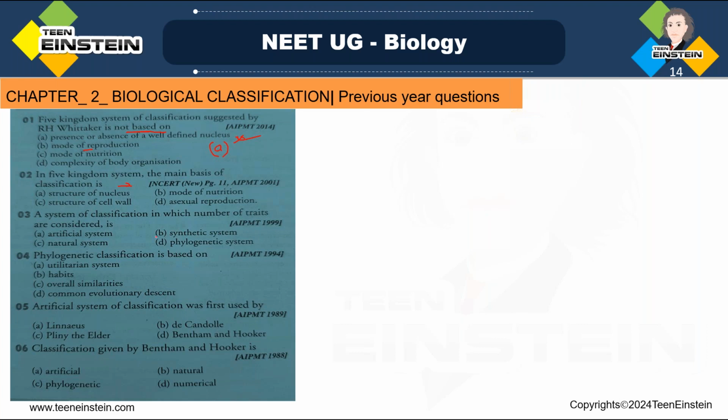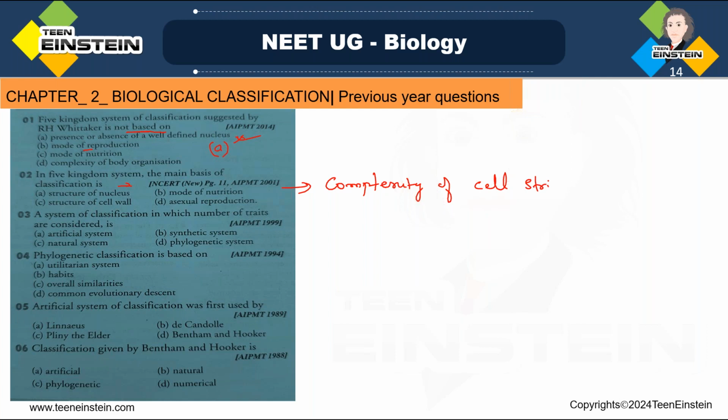Five kingdom system is based on the following criteria. That is based on the complexity of cell structure. Just now we said what are all the characters? Complexity of cell structure, right?